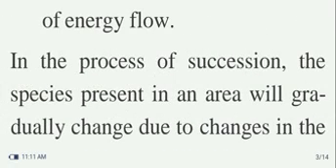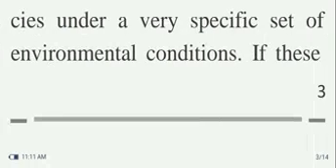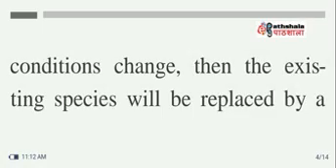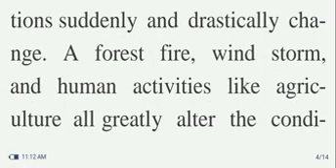In the process of succession, the species present in an area will gradually change due to changes in the surrounding environmental conditions over a period of time. Each species is adapted to thrive and compete best against other species under a very specific set of environmental conditions. If these conditions change, then the existing species will be replaced by a new set of species which are better adapted to the new conditions. Ecological succession may also occur when environmental conditions suddenly and drastically change.